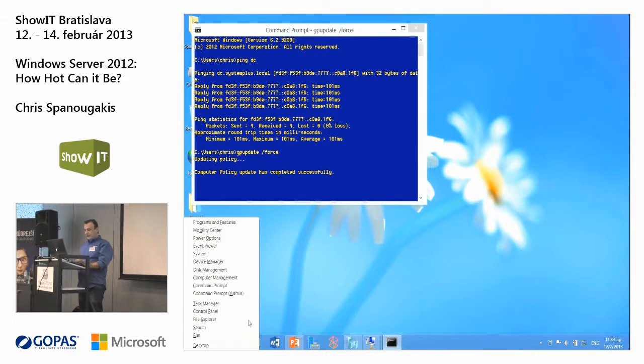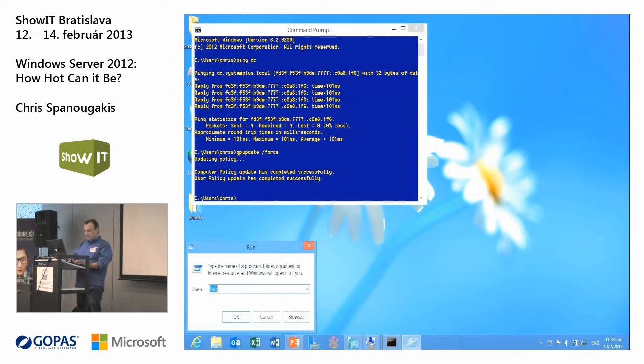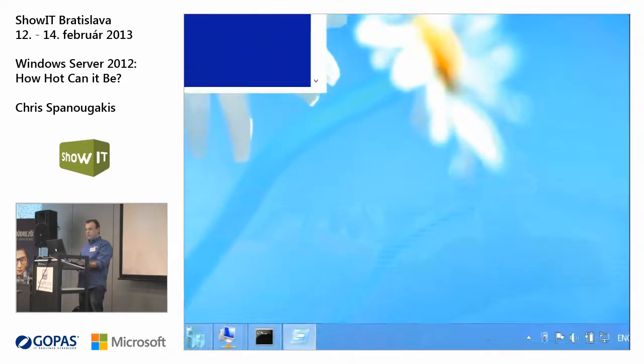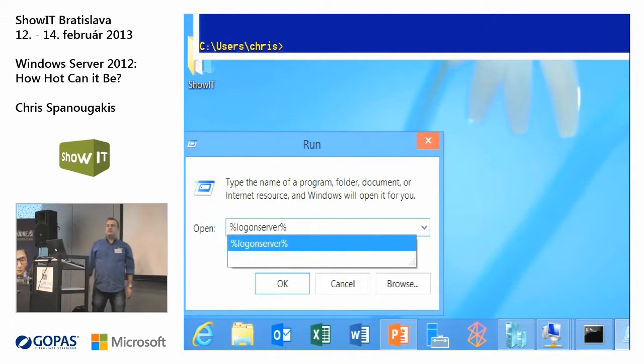Meanwhile, I can run this command. Do you know this command? It will show me the domain controller that I'm authenticated to as a user. But I'm outside of my network. It doesn't matter. I'm still a user, still logged on to the domain controller remotely.